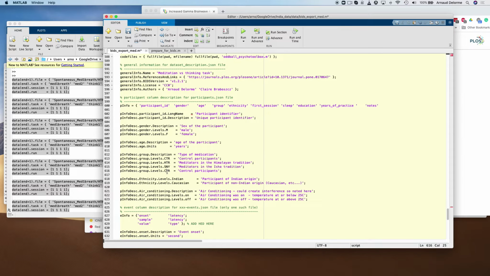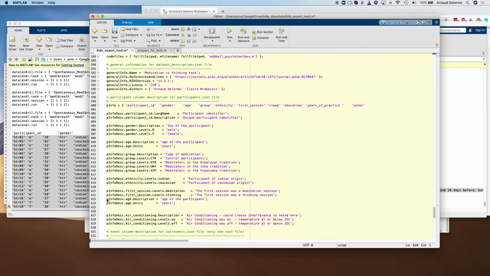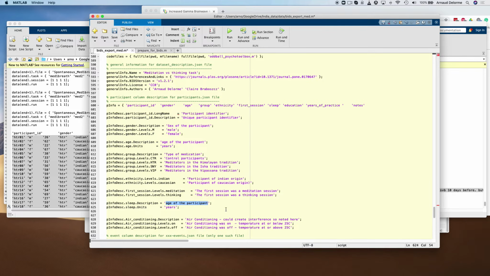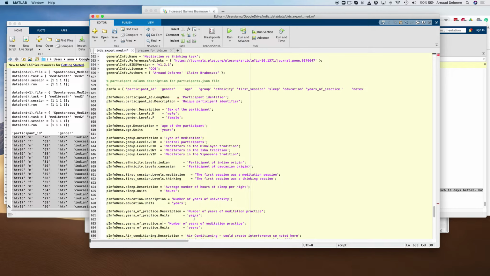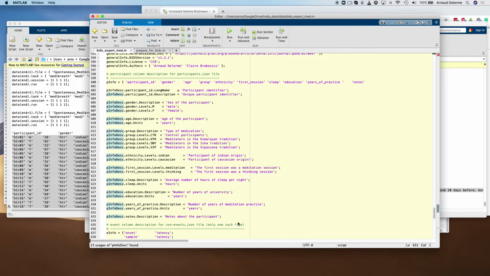Now I'm back in the export script, editing the metadata, so the type of meditators, ethnicity, so description of the different ethnicities, copying and pasting. So we have also sleep, number of hours of sleep, and the unit is hours, and then education level, and there the unit is years. So I was just describing all the different columns. And so once I'm done with that, I'm going to be almost ready to export the data.